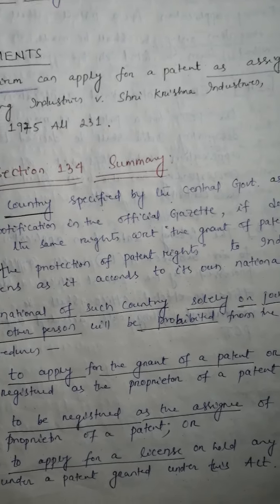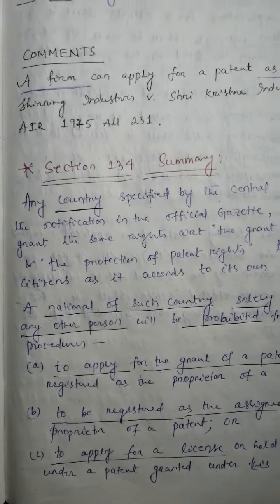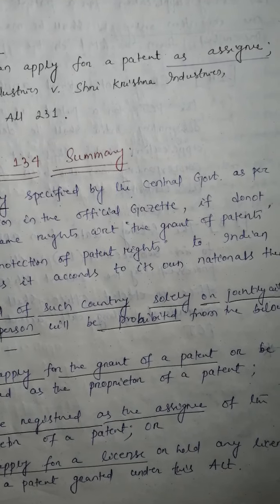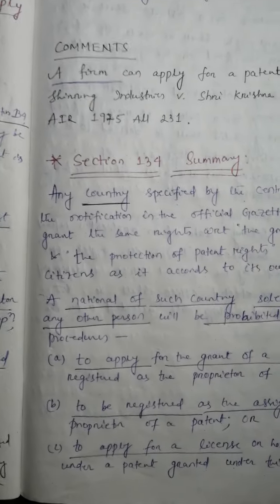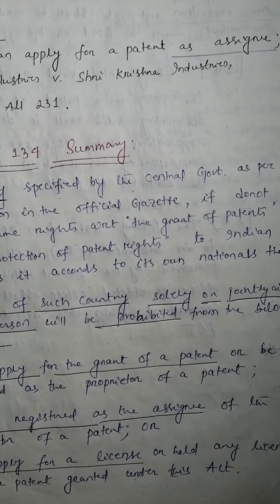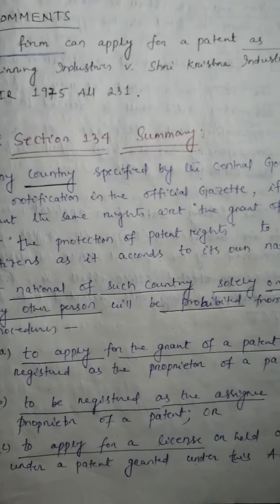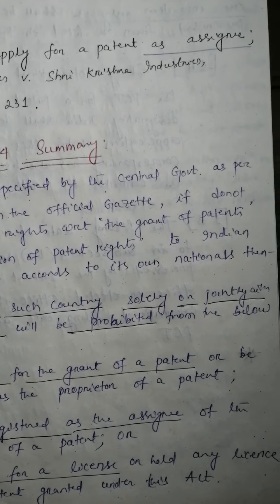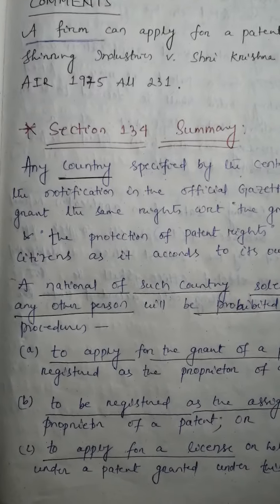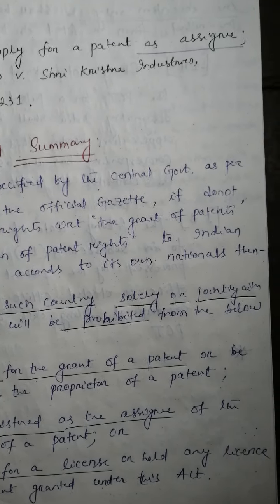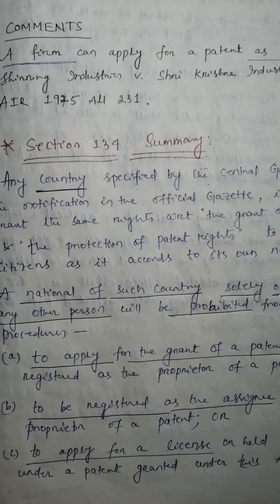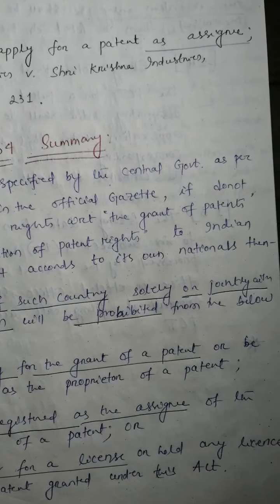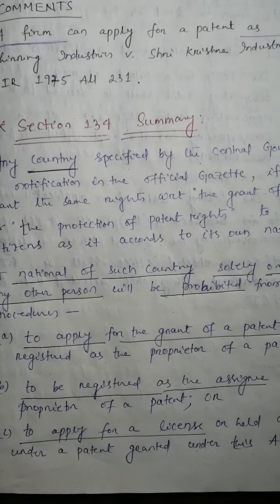Any country specified by the central government as per the notification in the official gazette, if it does not grant the same rights with respect to the grant of patents and the protection of patent rights to Indian citizens as it accords to its own nationals, then a national of such country solely or jointly with any other person will be prohibited from the below procedures.